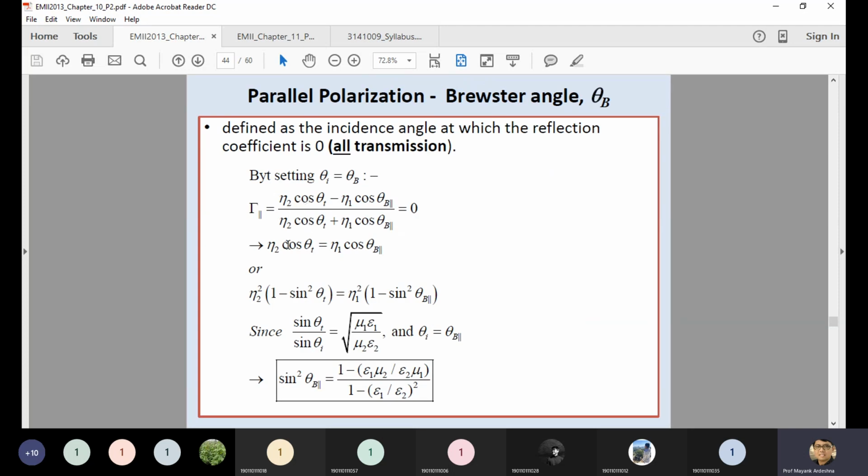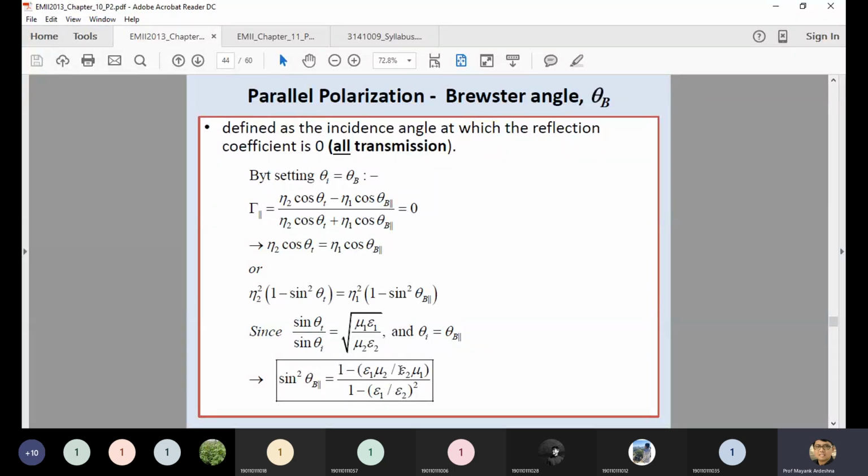So you can write eta 2 cos theta t equal to eta 1 cos theta B, where theta i is represented in terms of theta B. The incidence angle now becomes the Brewster angle whenever your reflection tends to 0. So eta 2 cos theta t is equal to eta 1 cos theta B, and from this equation you can also derive cos theta B, which is the Brewster angle.